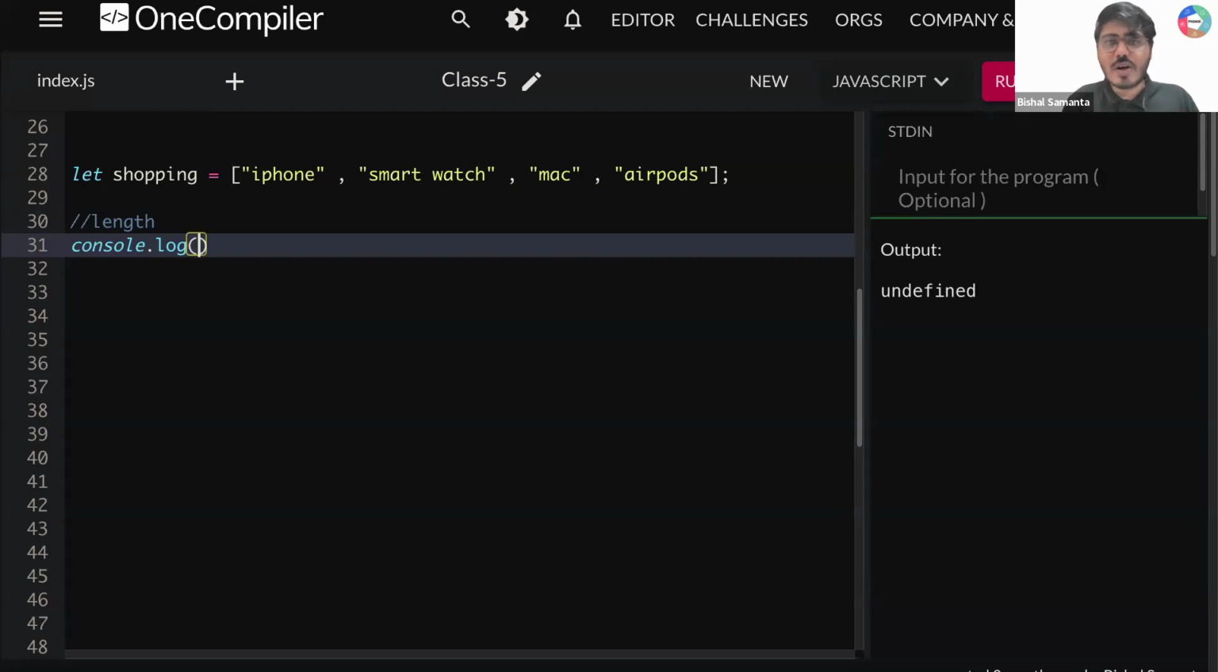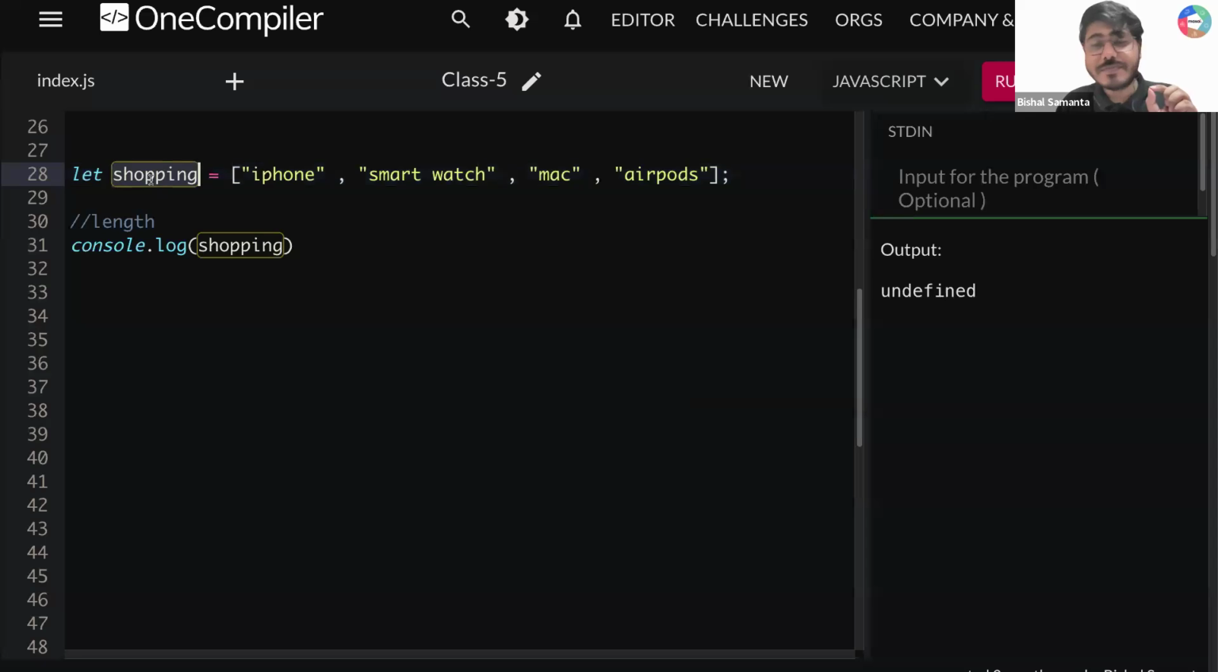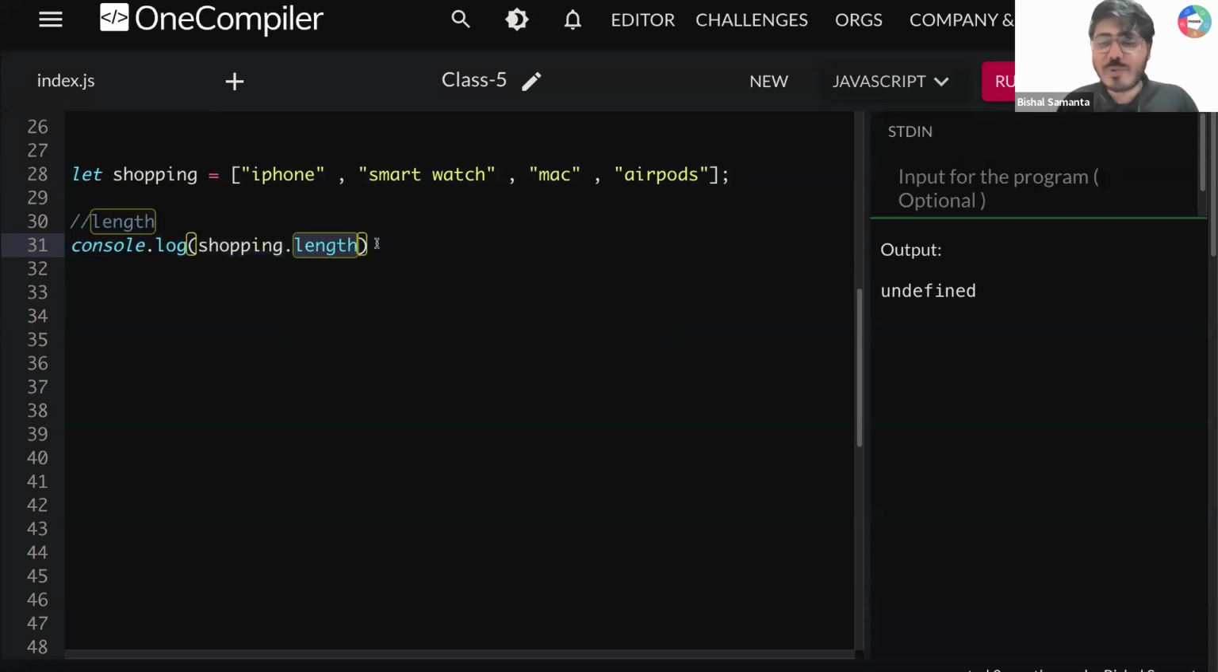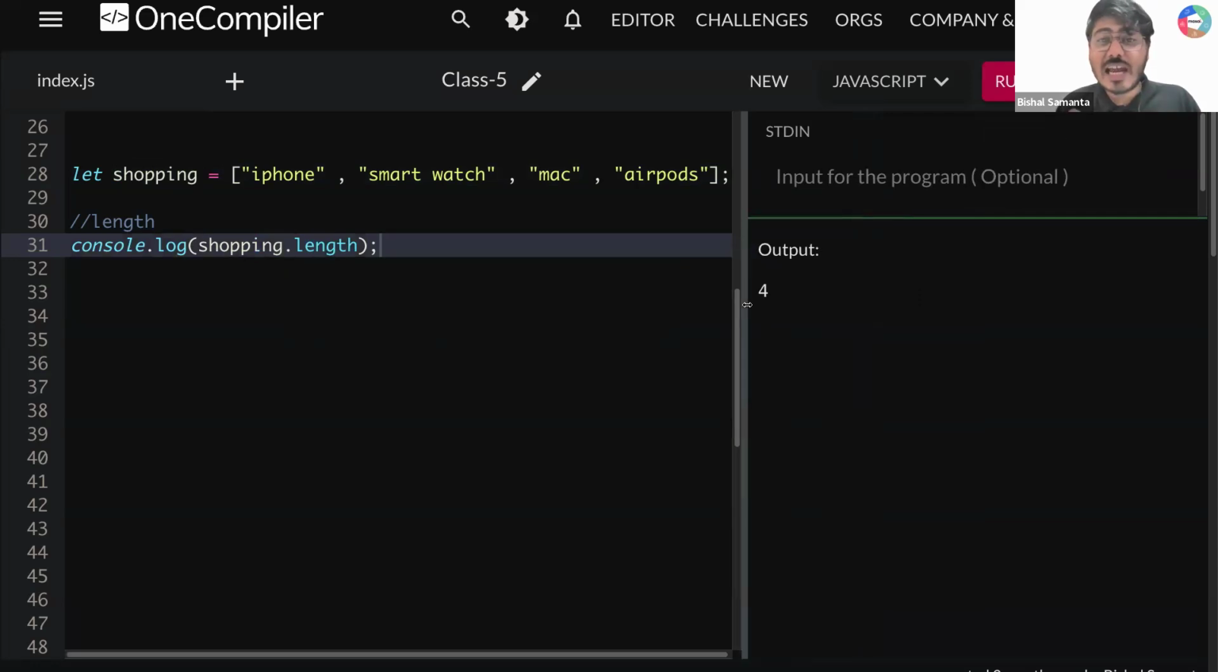So let's say you want to print the length. I'm writing console.log. First thing, you need to write your array name. What is my array name? My array name is shopping. Is that clear? After that, I need to write dot length. Exactly the same thing, guys, with the same spelling. So now if I click on this run button, what am I getting? Wow, it is dynamically calculating the length for this array, which is 4.